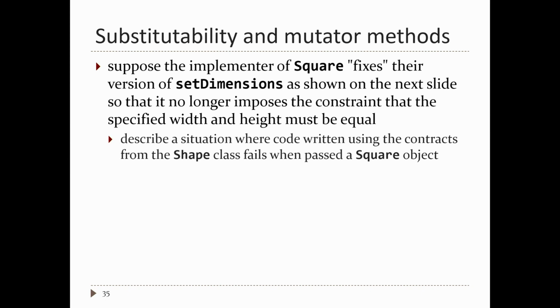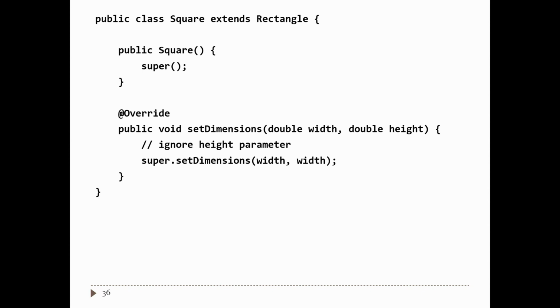So you might try to fix the square version of the method some other way. For example, you might ignore the height. This version of set dimensions takes in the width and height. It doesn't impose any extra restrictions. So whatever values of width and height the superclass version accepts, this one also accepts. But what does it do? It now completely ignores the height. It sets the width of the square to be equal to the width, and it sets the height of the square to also be equal to the width. So in other words, we simply ignore the height parameter.